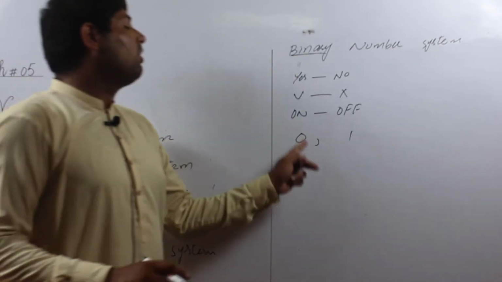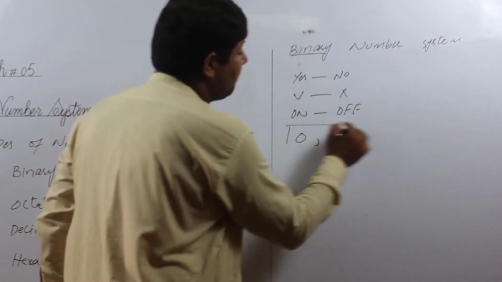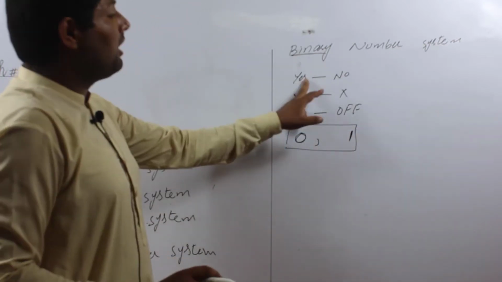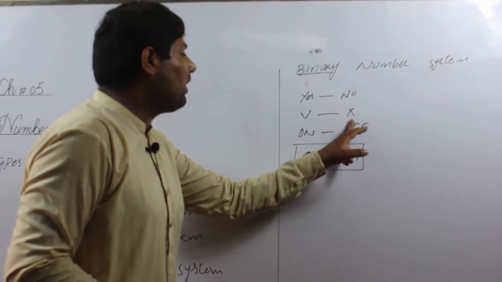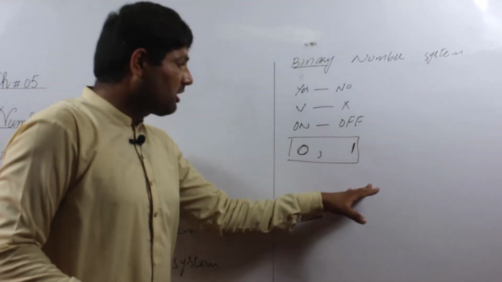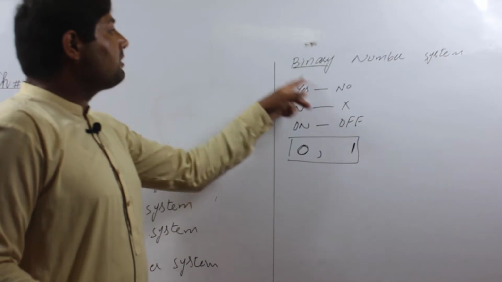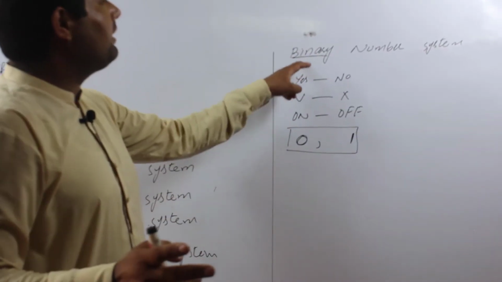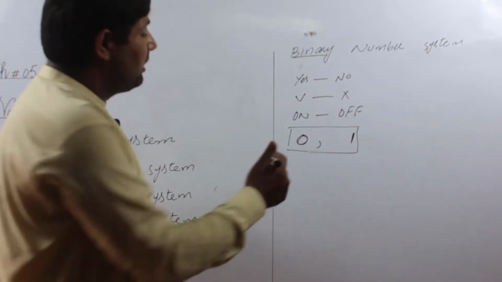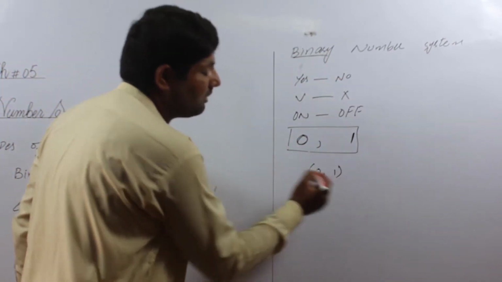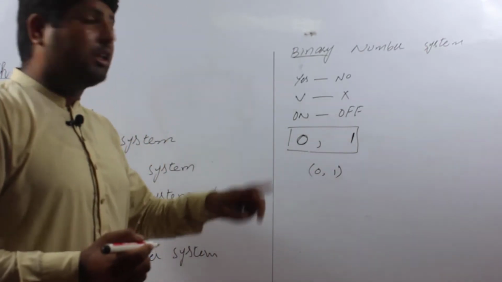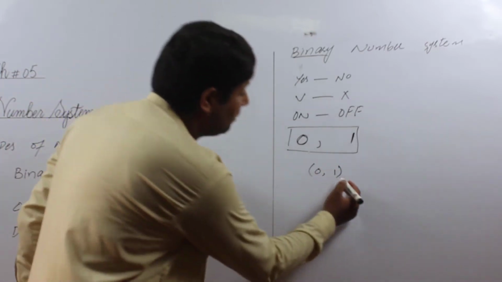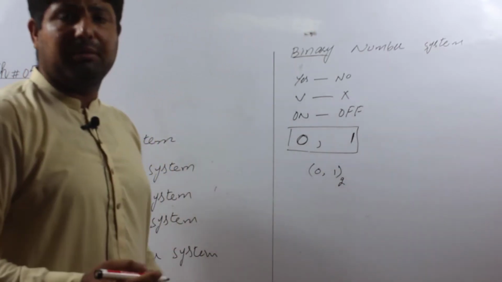But in computer system we study the number system, which consists of 0 and 1. In number system we do not study yes or no, true false, or on off. We study 0 and 1. It means binary number system consists of only two digits in the form of 0 and 1. And one thing more, after the two digits, the base of the binary number system is 2.